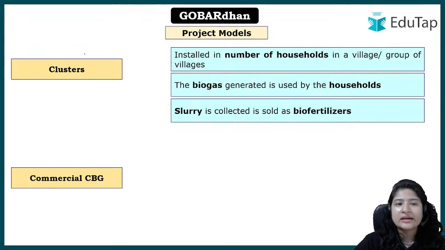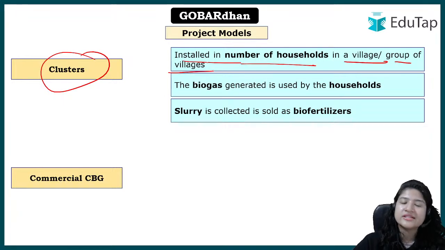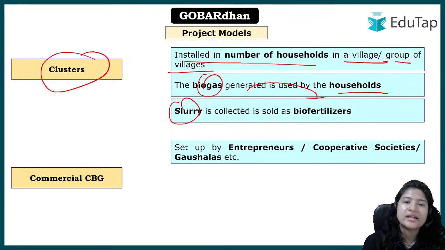Next is your clusters. Now in clusters, the number of households has increased a bit. The number of households in villages, group of villages, where initially it was 5 to 10 criteria, now that has been increased, ठीक है? Biogas definitely can be used in household purpose, slurry can be used as biofertilizers, ठीक है?